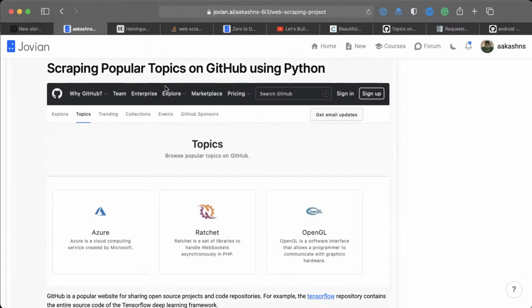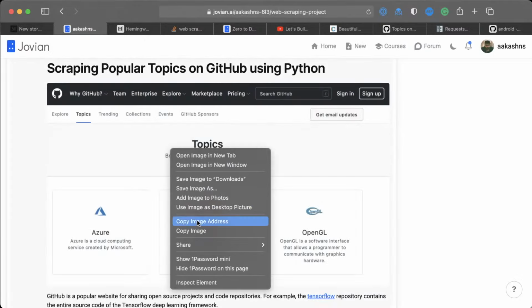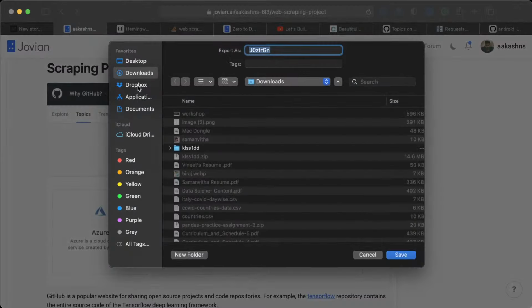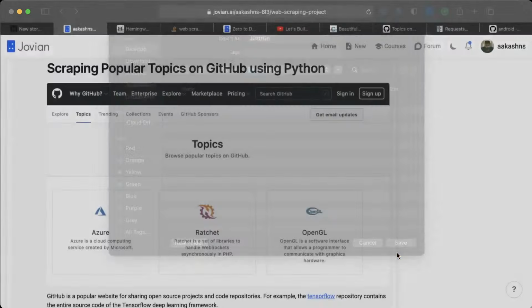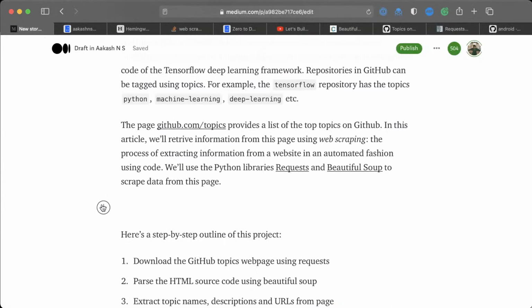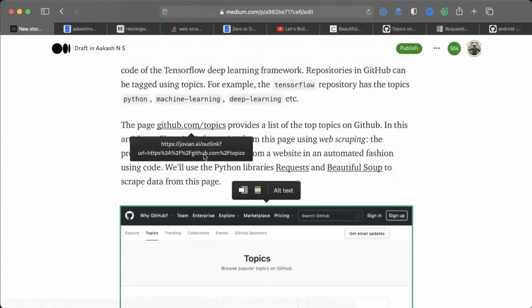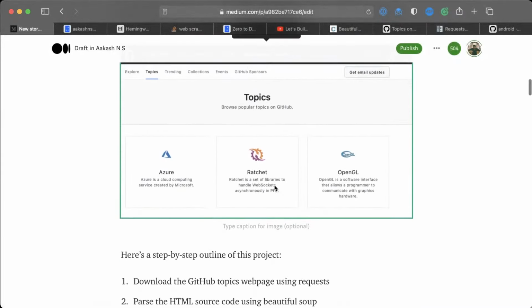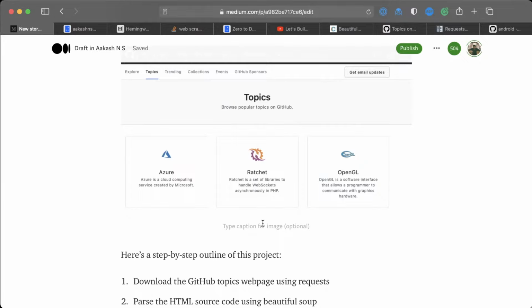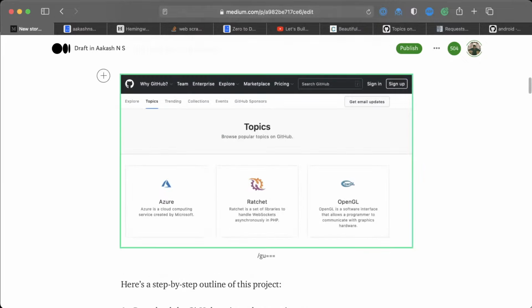Okay, that's not happening. Let me save image to my desktop and I'm going to upload it here. Yep, there you go. Okay, and you can mention this is the GitHub topics page.